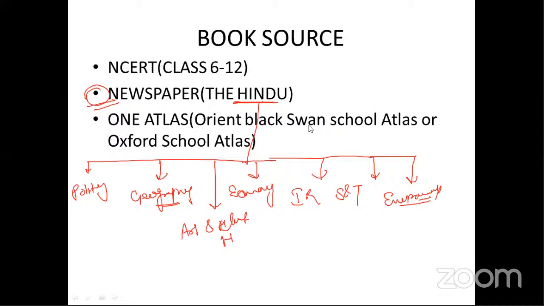No need to buy Majid Hussain book. That's why I'm recommending no need to buy any reference book if you are talking about GS geography. For the optional subject, I will recommend a book name. But for the GS part, you can read only NCERT and GC Leong book. The GC Leong book is called Certificate Physical and Human Geography.